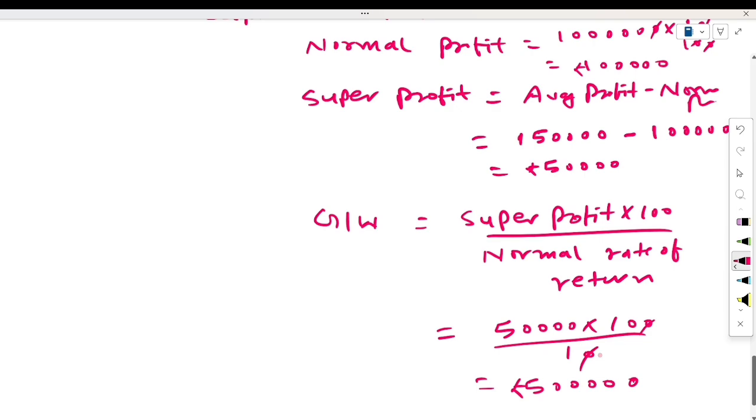So these were the three methods of calculation of goodwill. In the next video, we will understand their adjustment part, because in this video we have learned without any adjustment. In the next video we will learn their adjustment part under the three methods.